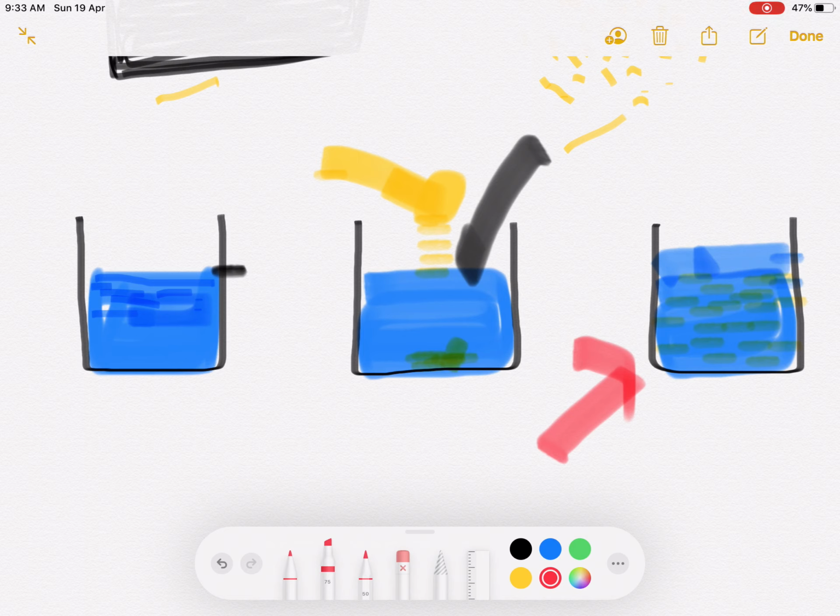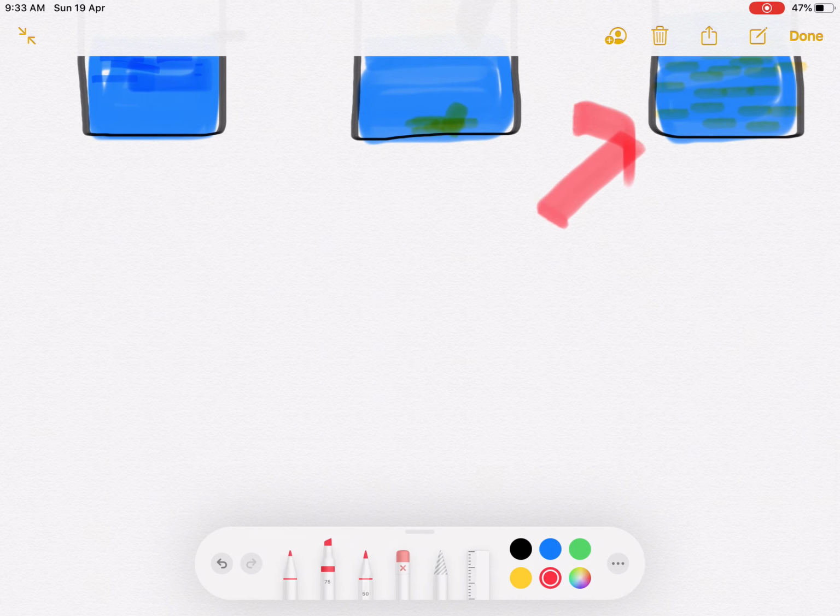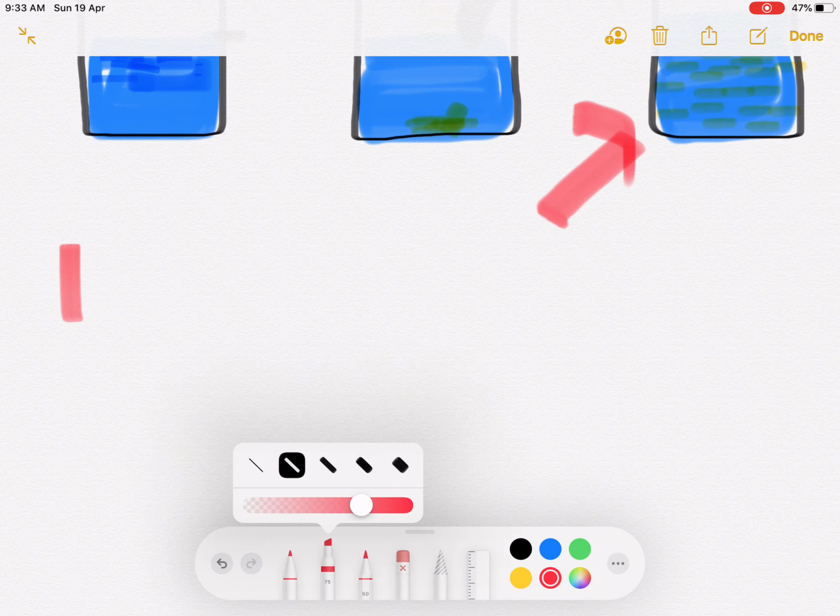Got it? So when we dissolve salt in water, the particles of salt get into the spaces between the particles of water. And so now you can say that matter is made up of particles. Got it?